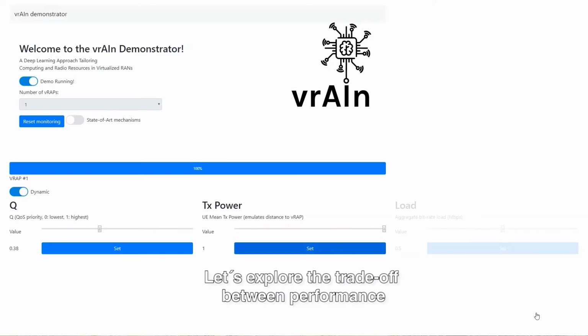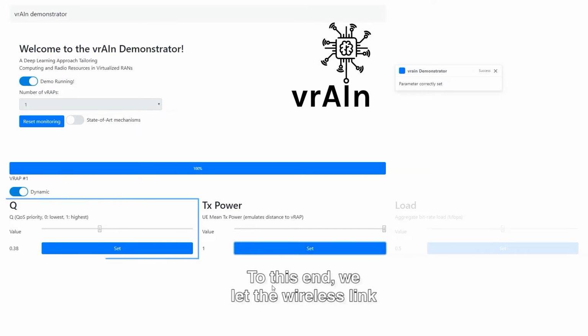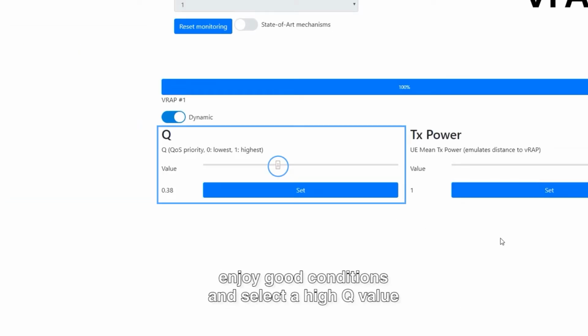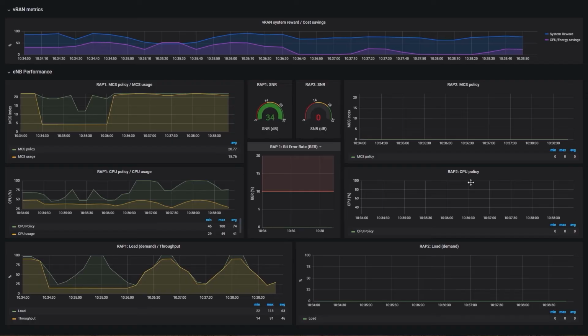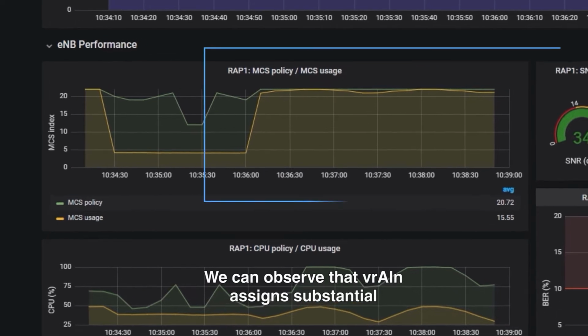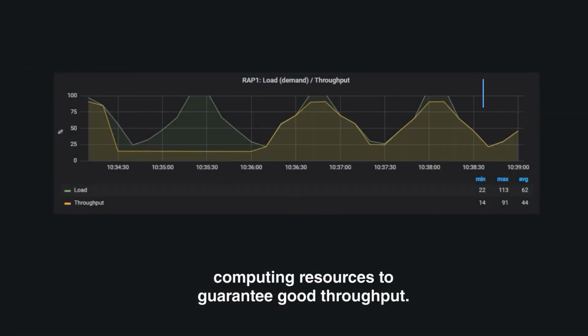Let's explore the trade-off between performance and usage of computing resources. To this end, we let the wireless link enjoy good conditions and select a high Q value to favor performance over CPU savings. We can observe that vRAIN assigns substantial computing resources to guarantee good throughput.